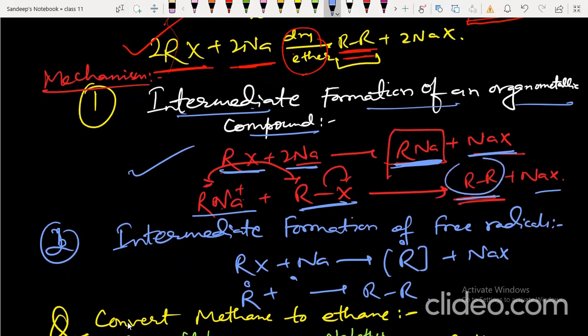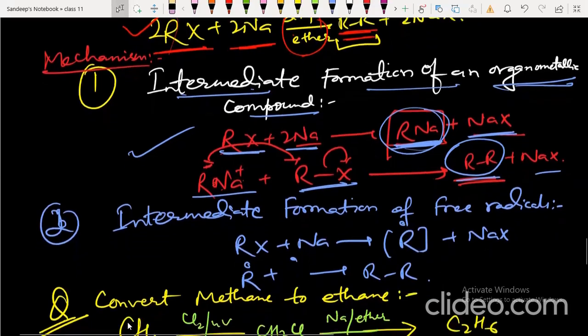So the formation of alkane takes place through formation of an organometallic compound. What are organometallic compounds? Organometallic compounds are those compounds which have carbon-metal bonds. Like Grignard reagent is an organometallic compound; alkyl lithium, alkyl sodium, these are all organometallic compounds.